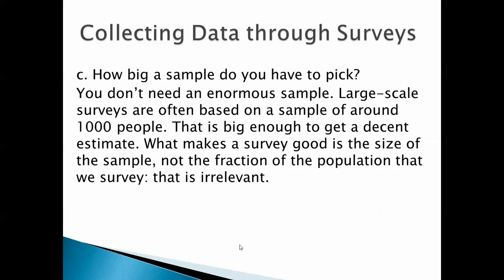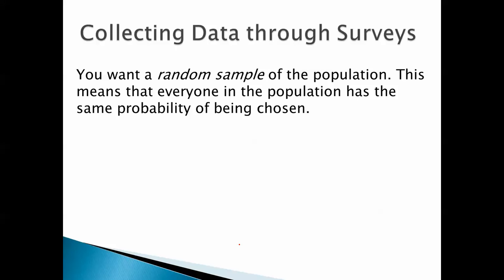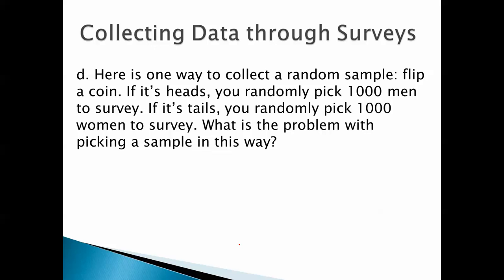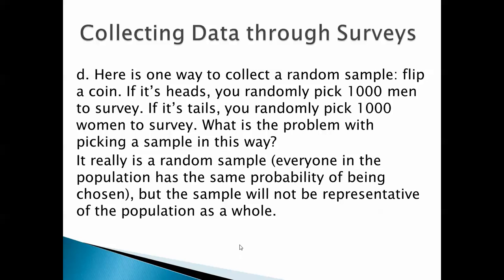That is irrelevant. You want a random sample of the population. This means that everyone in the population has the same probability of being chosen. Here's one way to collect a random sample. Flip a coin. If it's heads, you randomly pick 1,000 men to survey. If it's tails, you randomly pick 1,000 women to survey. What is the problem with picking a sample in this way?